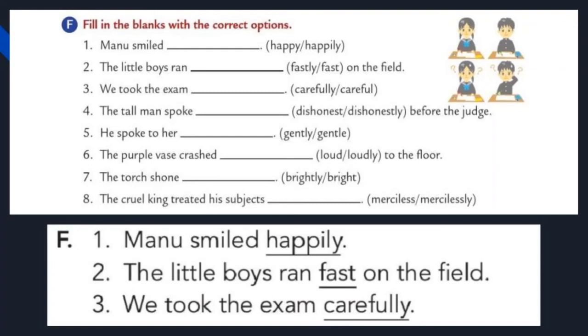Okay, now we are going to use fast in the second one because the verb ran. After the verb ran, we are going to write adverb as fast because the little boys ran fast on the field. We are describing the verb ran. The little boys ran fast on the field. Fastly is not an adverb. Fast is an adverb. Let's move to the third one.